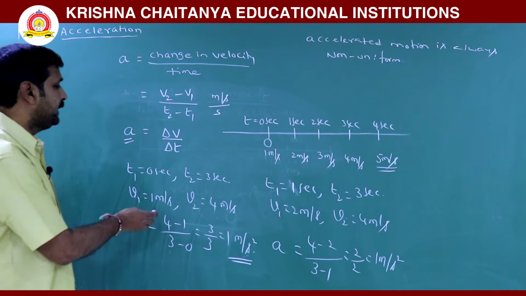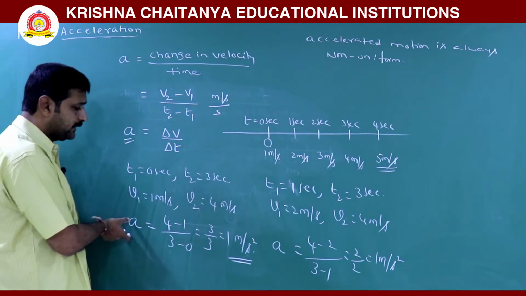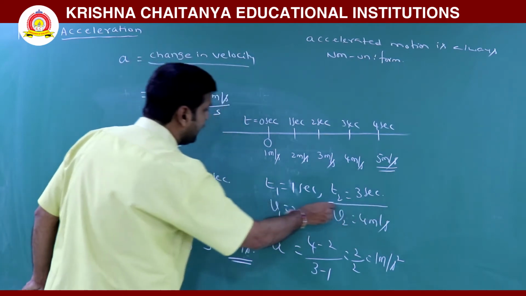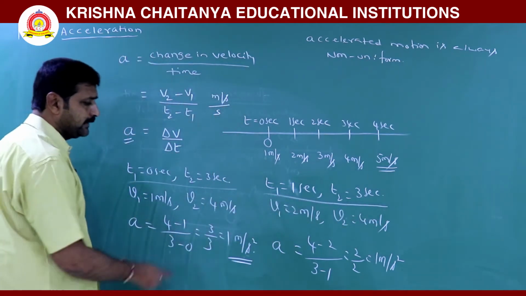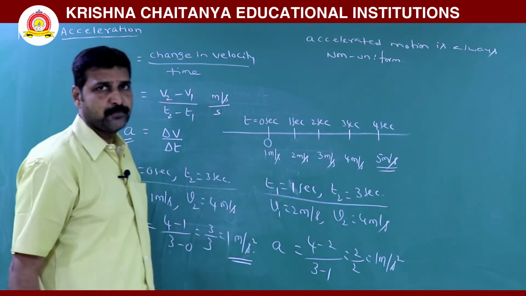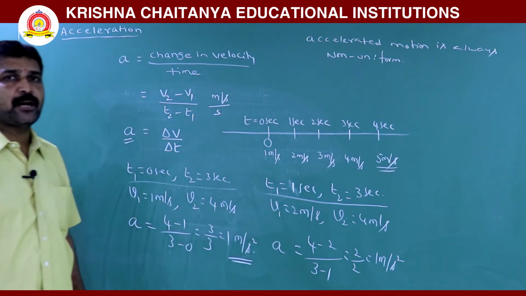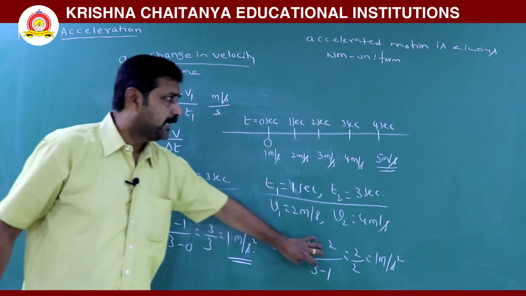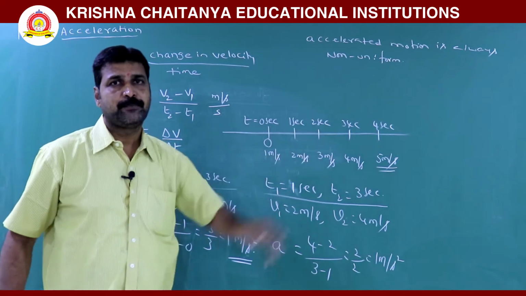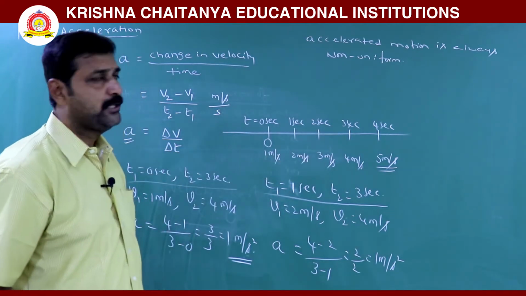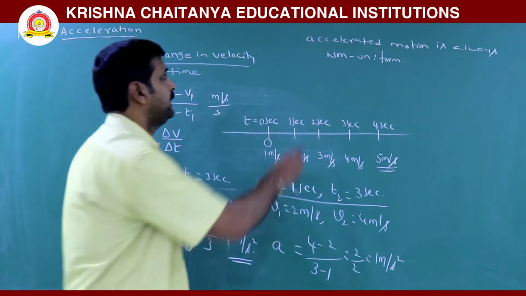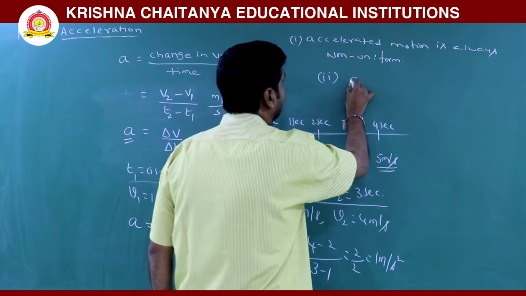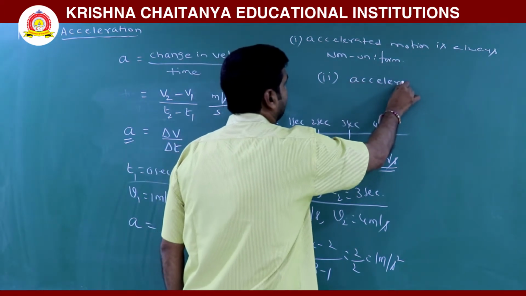That means at any time interval acceleration is 1 meter per second squared. You can consider any time interval. Acceleration is uniform, means acceleration is constant. The motion in which acceleration is always constant, that motion is said to be uniformly accelerated motion.